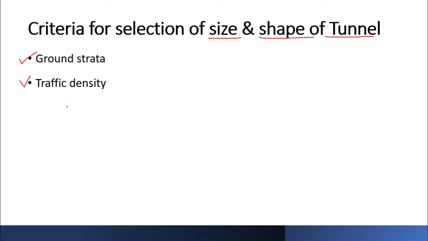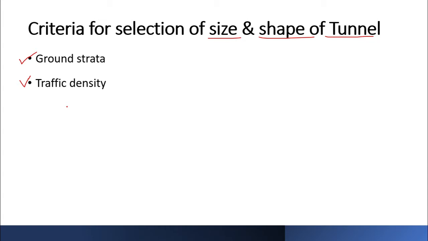It should not happen that you have constructed a tunnel which is say 2 lane road, means you can say it's a 7 to 8 meter width of the carriageway, but over the span of say 2 or 3 years after the inauguration of the tunnel, it is seen that there is a huge traffic congestion inside the tunnel itself. Okay, so that is not desirable.